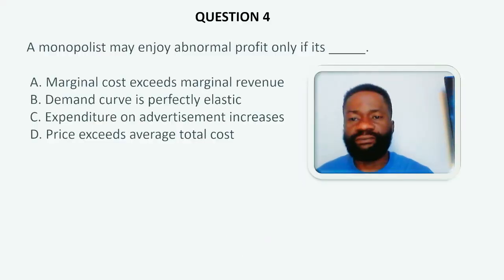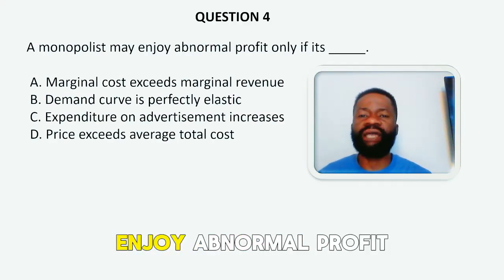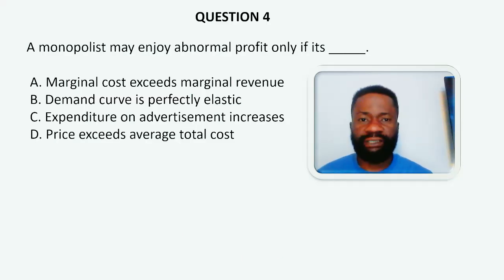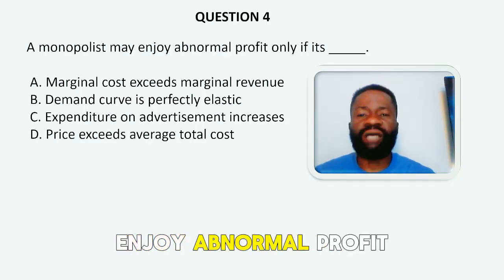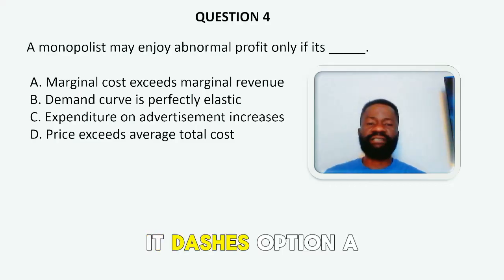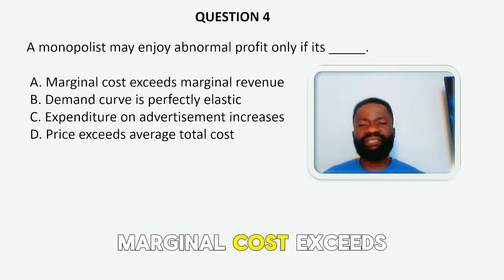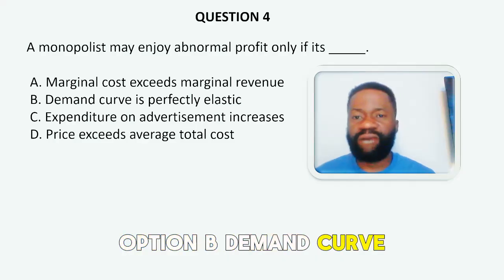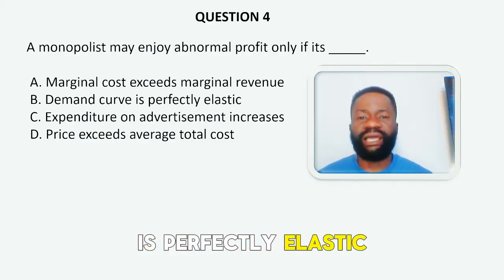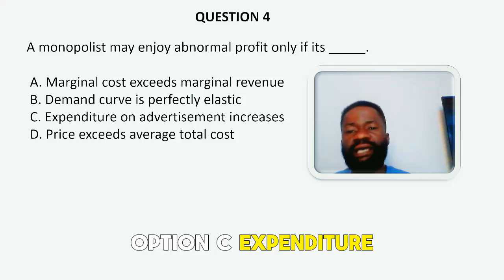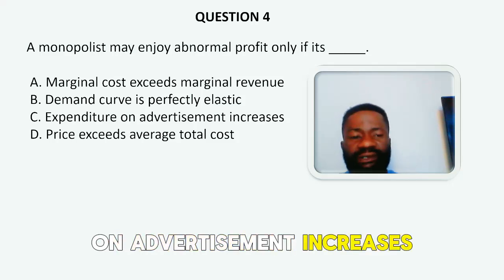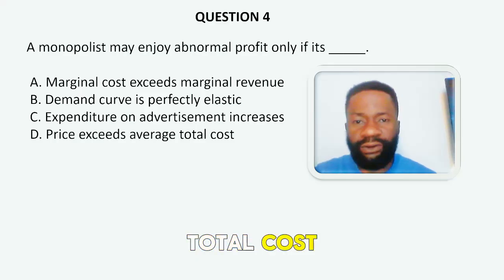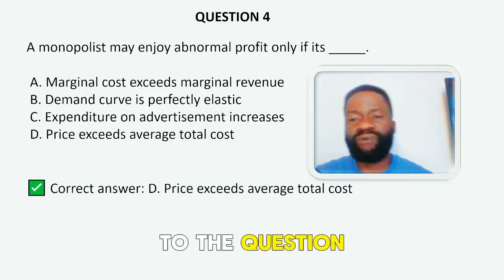Number 4. A monopolist may enjoy abnormal profit if it dash. Option A. Marginal cost exceeds marginal revenue. Option B. Demand curve is perfectly elastic. Option C. Expenditure on advertisement increases. And option D. Price exceeds average total cost. The correct answer to the question is option D.